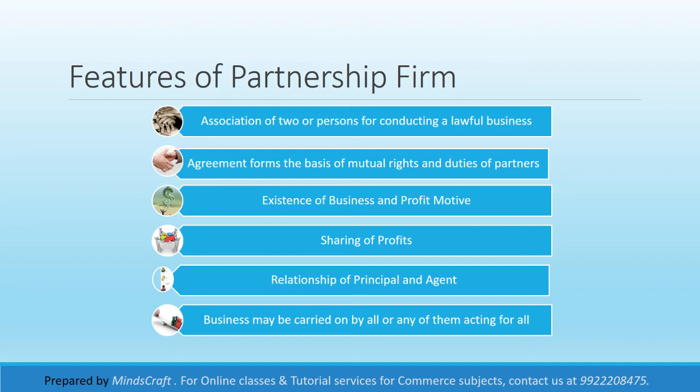The agreement between the partners must be aimed at sharing the profits of the business. If some persons join hands to run some charitable activity, it will not be called partnership. Further, if a partner is deprived of his right to share the profits of the business, he cannot be called a partner. But it is not necessary that all partners should share the losses also. It may be agreed between the partners that one or more of them shall not be liable for the losses. So basically there are profits, and the profits would be shared in a particular ratio.